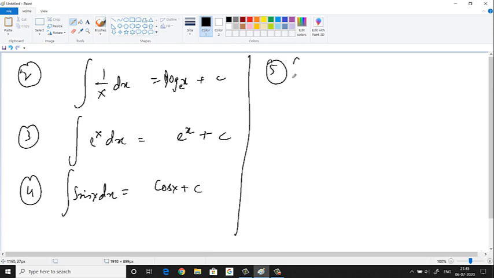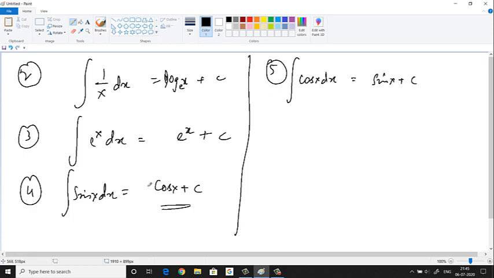Next, we'll come back to this one second. So integration of cos x dx. What should I put here so that you'll get cos x? So here of course I should put sin x, and differentiating sin x I'll get cos x, correct? So that's it. So sin x plus c.